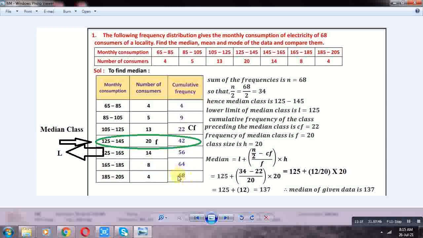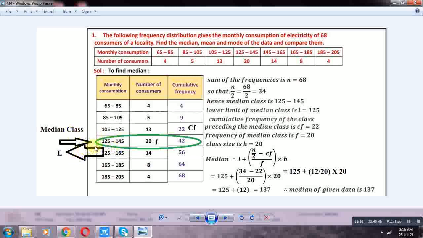N by 2 is 34. Which cumulative frequency does 34 lie in? 22 is not enough, so 42, the cumulative frequency 42. Which class is that? 125 to 145. This is the median class. Here 125 is the lower boundary of the median class, and 20 is the frequency of the median class.